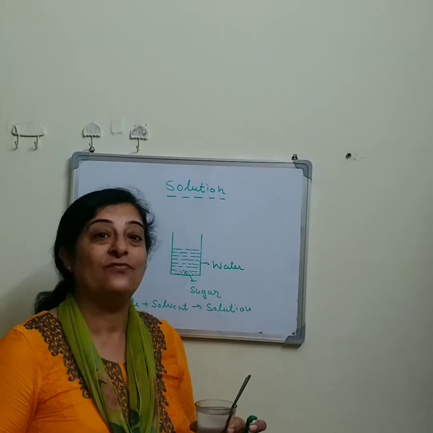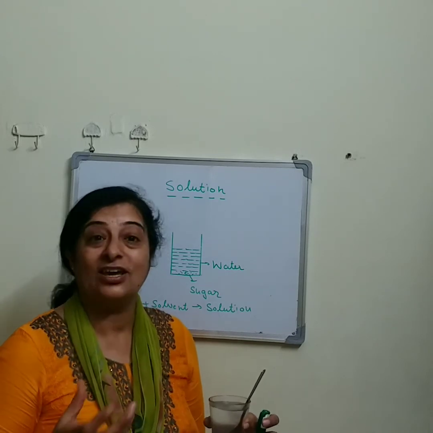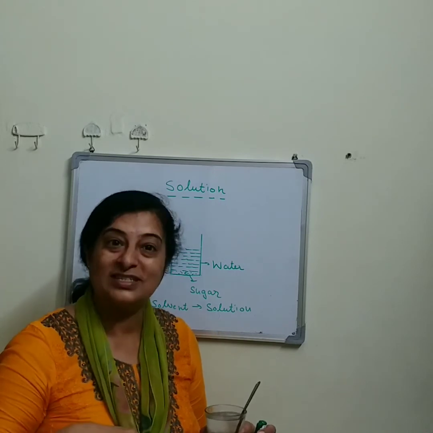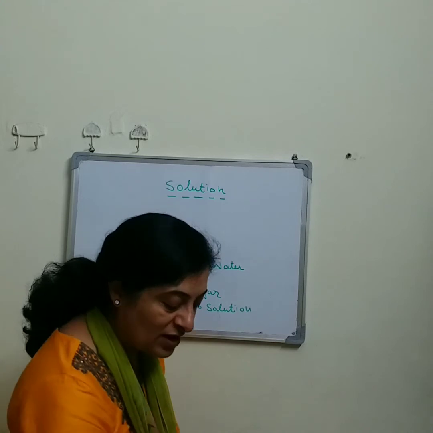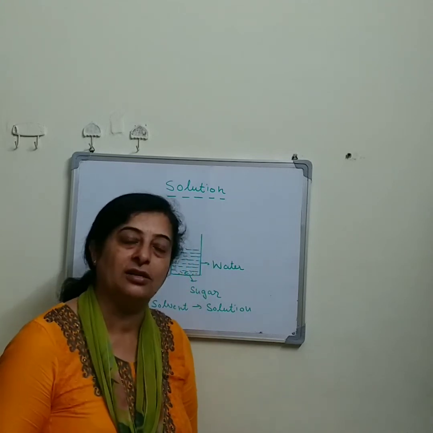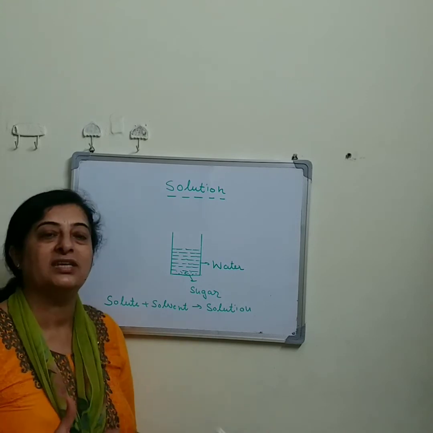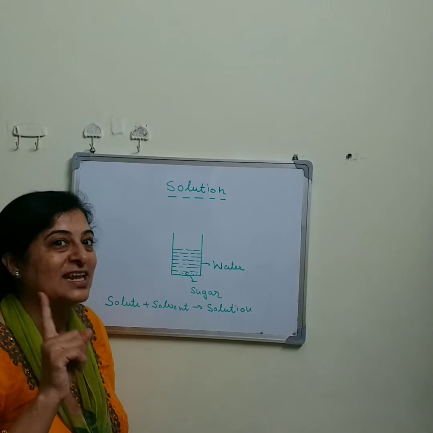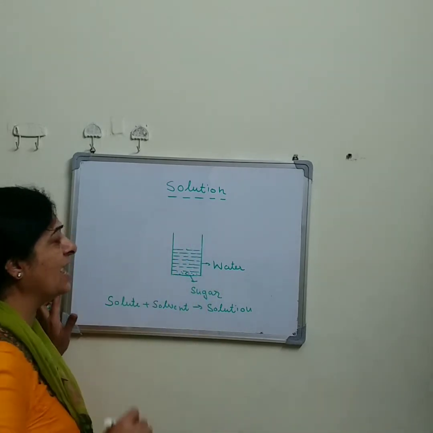For example, when your mama prepares a shake for you, then in the milk there are mangoes, sugar, dry fruits. So this is a solution. Today we will discuss solutions. Solution means when 2 or more than 2 objects are mixed together, and in which mainly one substance is liquid. For example, this is a glass of water.